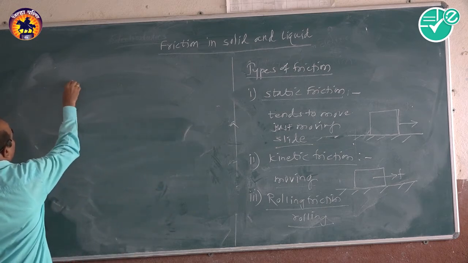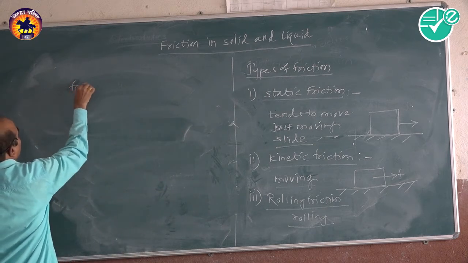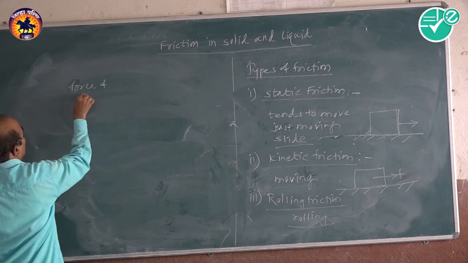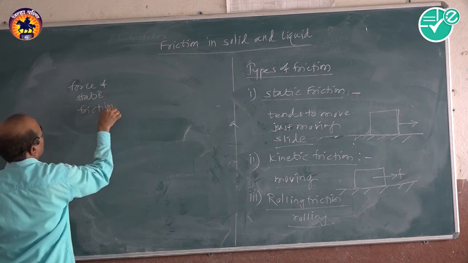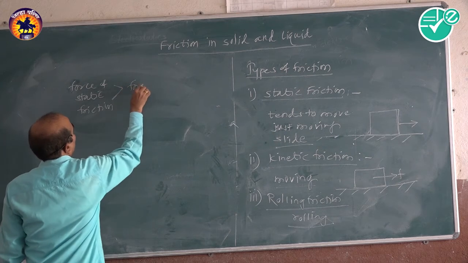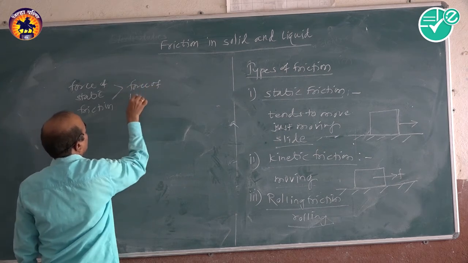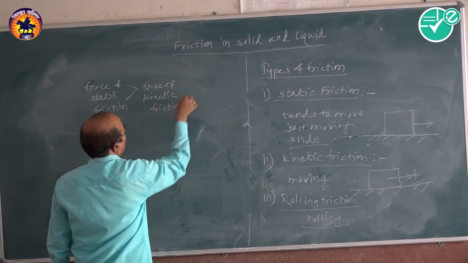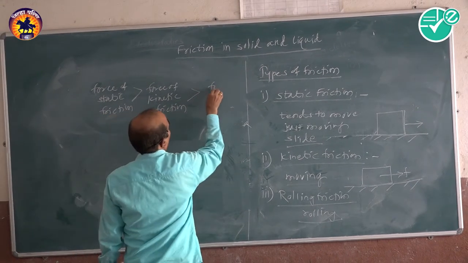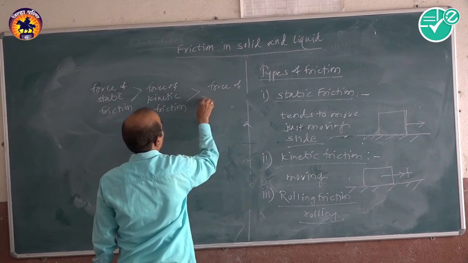In this friction, the force of static friction is greater than the force of kinetic friction, and it is greater than the force of rolling friction.